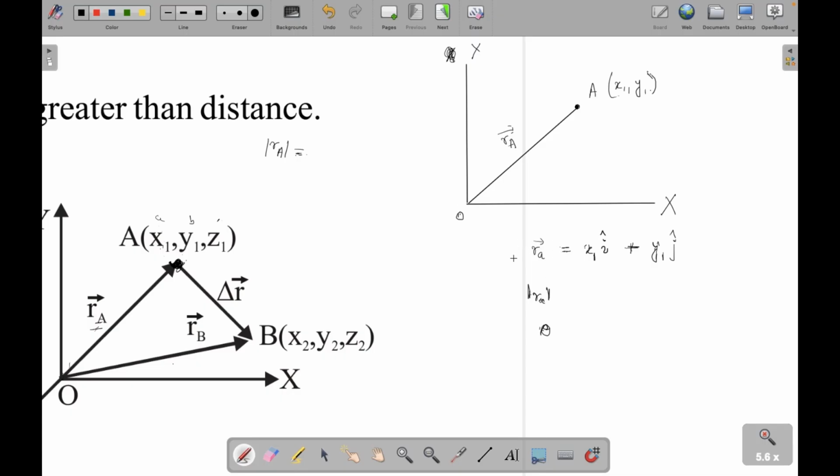So we want two things: first the magnitude and then the direction, because this is a vector. How will you find magnitude and direction? This is the first question that you should be doing in vectors. So I'll tell you what RA is. Magnitude means the distance between these two points. So this is the magnitude and this is the direction.